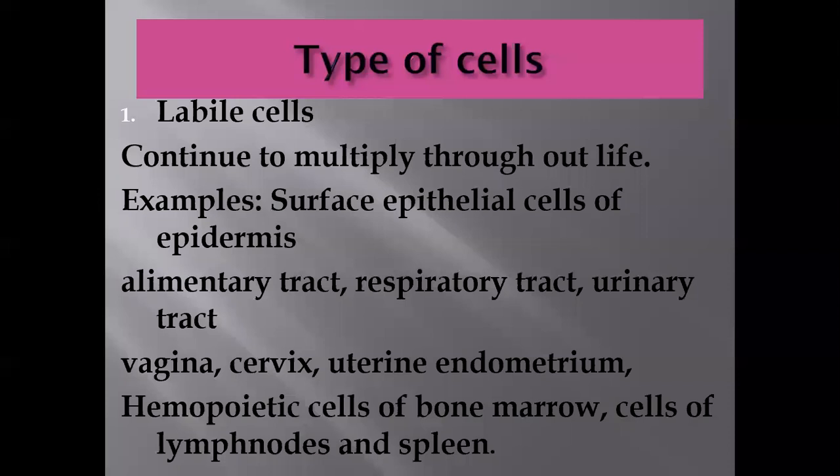Now, again, we see what the types of cells are. Number one, labile cells continue to multiply throughout life. For example, surface epithelial cells of the epidermis, alimentary tract cells, respiratory tract, urinary tract, vagina, cervix, uterine endometrium, hemopoietic cells of the bone marrow, and the cells of the lymph node and spleen. All these cells are labile cells, and they have the ability to produce the same type of cell.